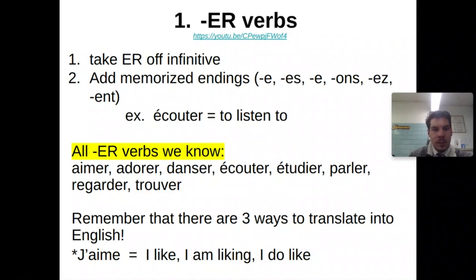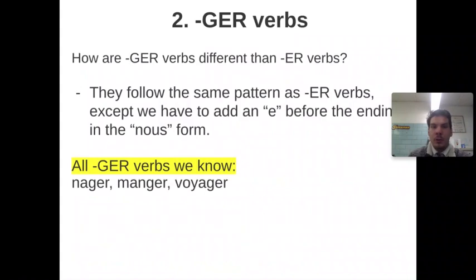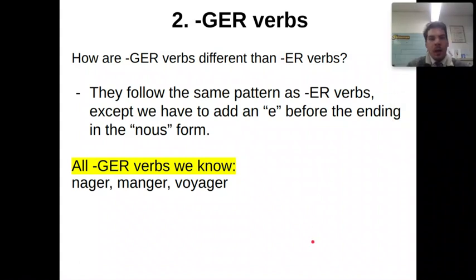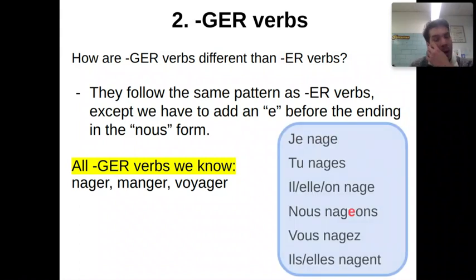That's ER verbs. Moving on to GER verbs. How are GER verbs different than ER verbs? Well, they follow the exact same patterns as regular ER verbs, what we were just talking about, except we have to add an E before the new ending. Again, this is old information. All of this is going to be old information until we get to faire. If you don't know how to conjugate a GER verb, you need to know this.